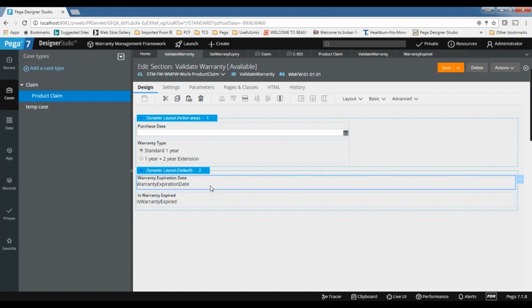Generally it will be useful if the context is not there. Otherwise, you can go for procedural rules. You can achieve the same thing using data transform as well, because we are not doing extra logic there. Whatever data transform can do, declare expression can do, and whatever declare expression can do, data transform can do. The only difference is, if you go for data transform, you need to procedurally call the rule. If you just create the data transform, it won't impact the logic, right?